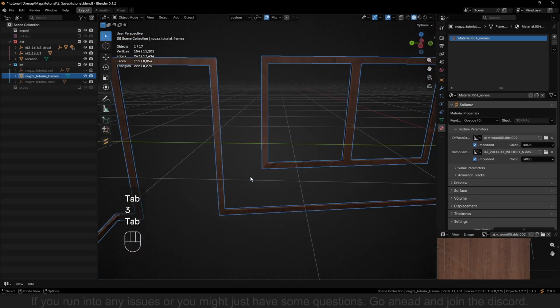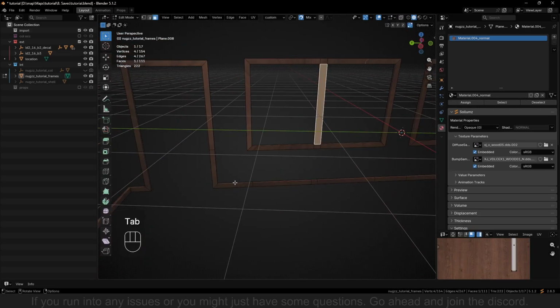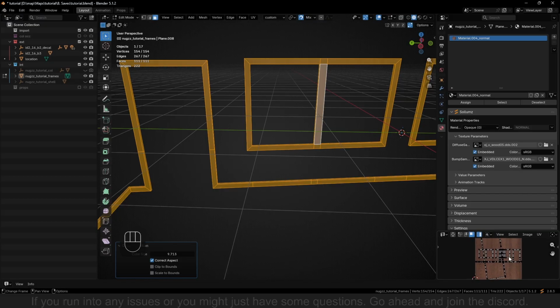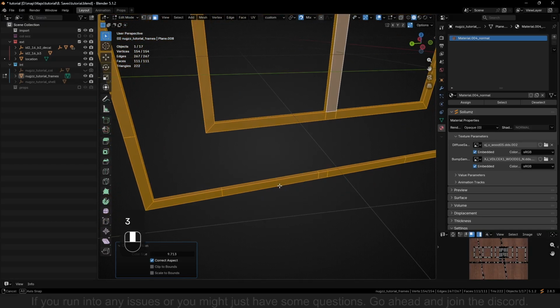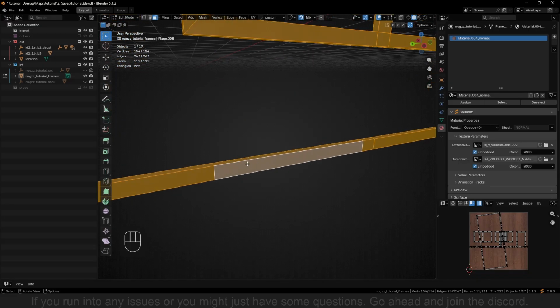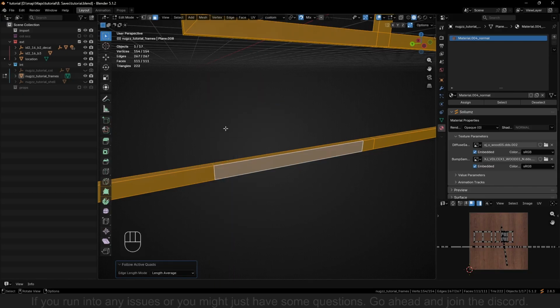Now we of course don't want it like this. We would like to give it a proper texture actually. So just go ahead, click A, select it all, UV unwrap it to cube. This might look like a lot, but don't worry, we will fix that. So if you head down to 1, deselect by holding down Shift, click it, click it and click it again until you get this wide one. After this, click U and then follow active quads. This will make all the bottom ones follow this one.